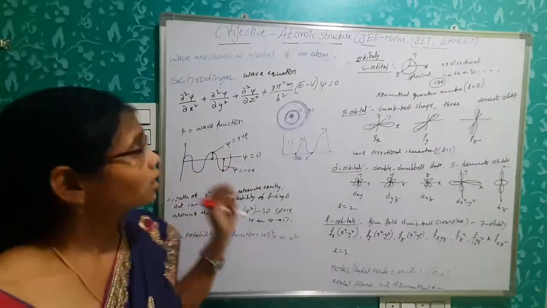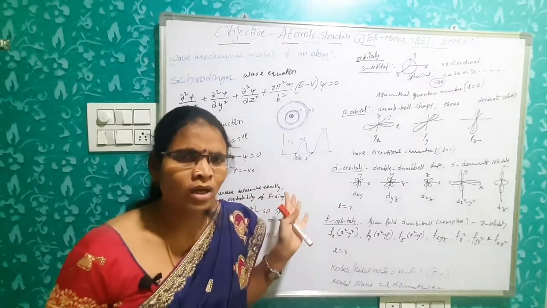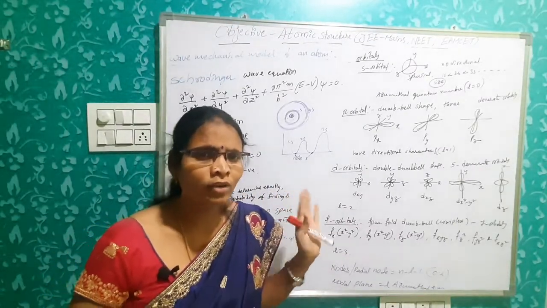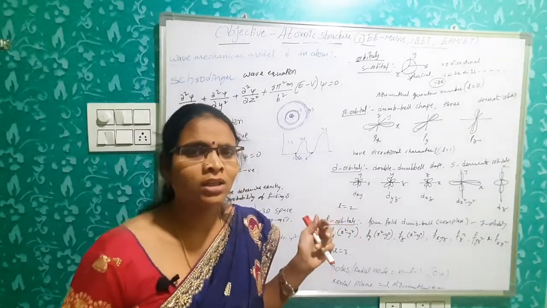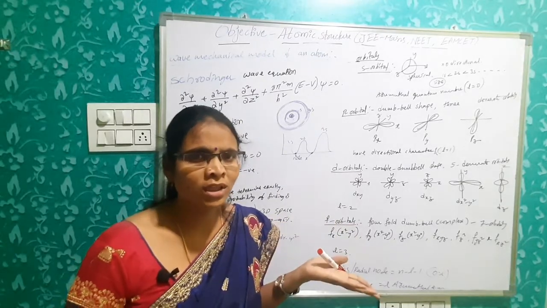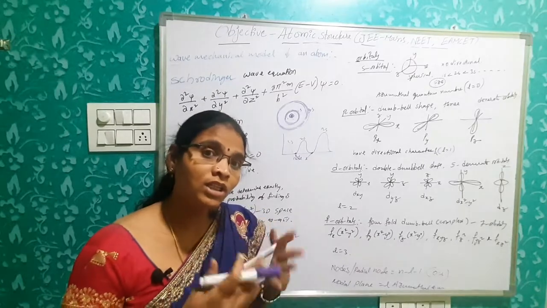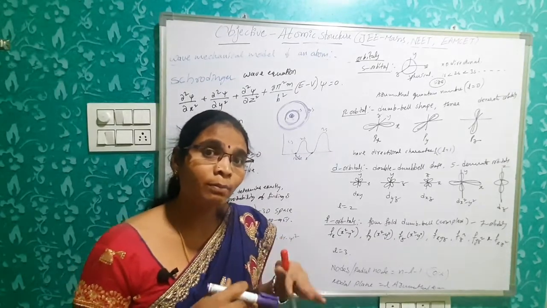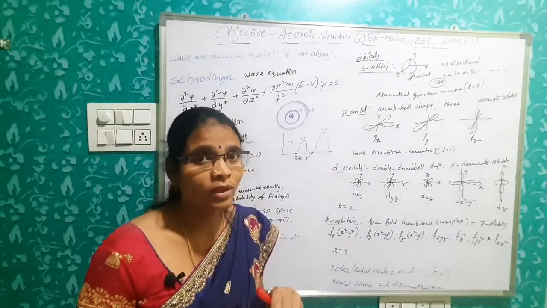Okay. According to this wave model, the path of the electron can never be found out exactly around the nucleus, but we can find out a region of electron space around the nucleus where there is probability of finding electrons. We can find out the region of electrons but not the exact path of the electron. Okay.